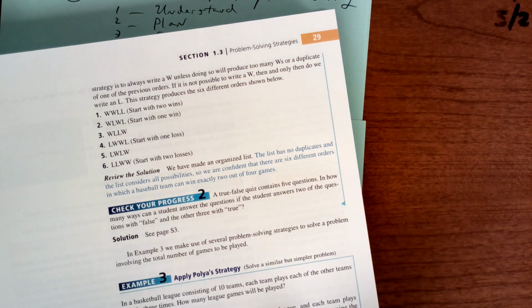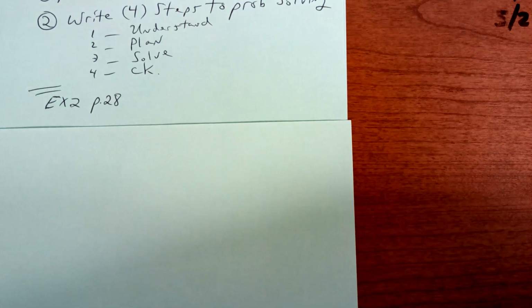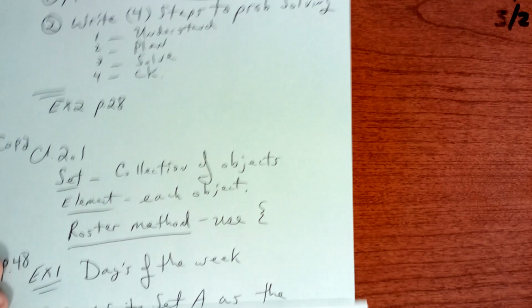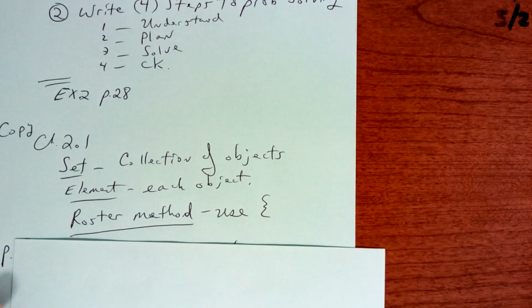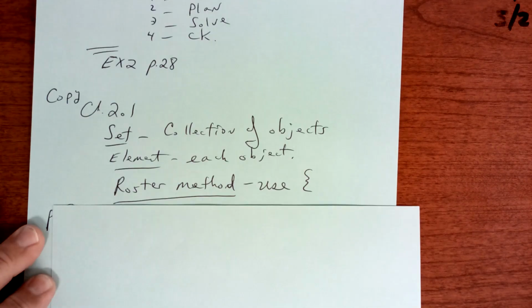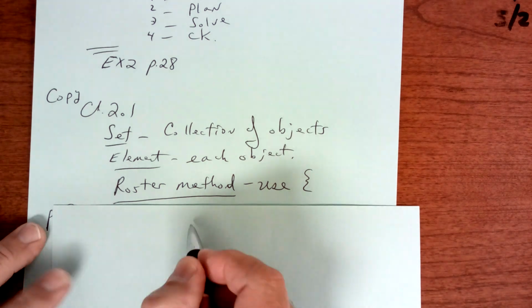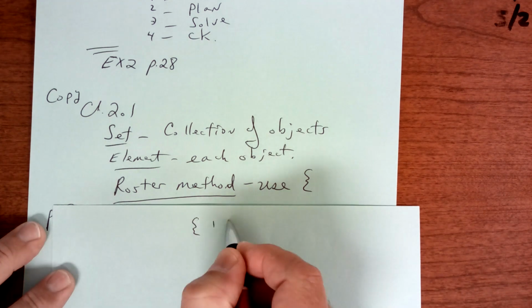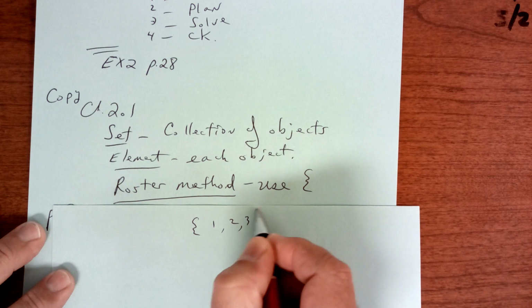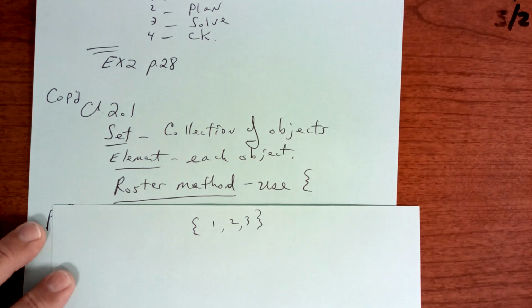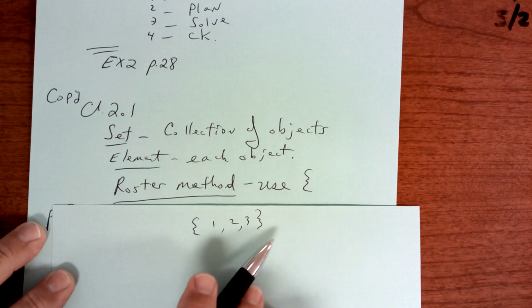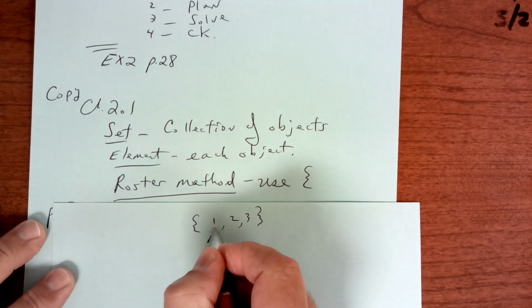All right, we're going to turn our attention now to the next chapter. Copy down these definitions. A set is a collection of objects, like 1, 2, 3 would be a set. And this is called the roster method using braces. Each one of these is called an element.